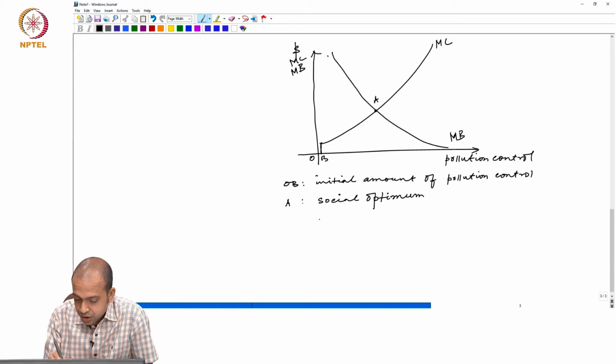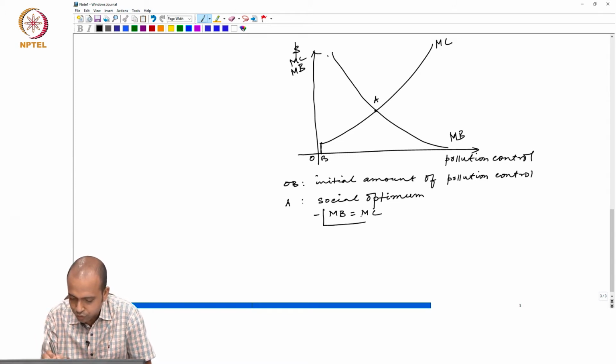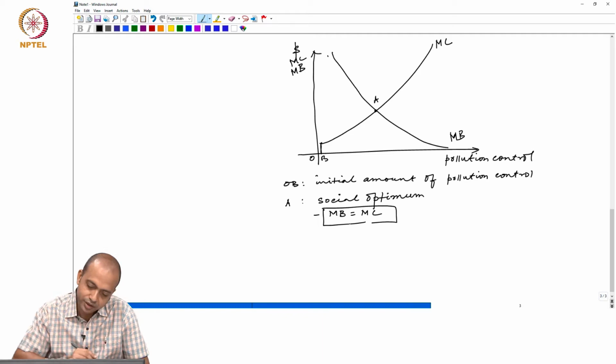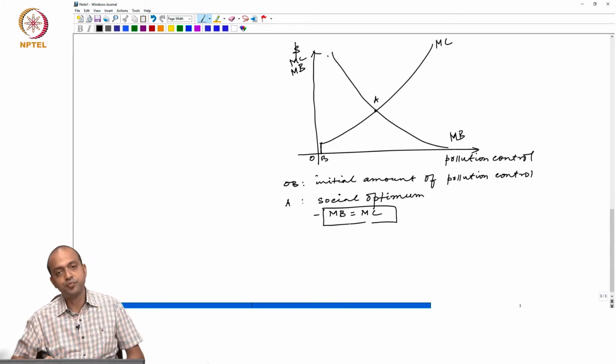Because at this level marginal benefit of pollution control is equal to marginal cost of pollution control. Please keep in mind, this is the social optimum. Society wants pollution control at a level where marginal benefit of pollution control and marginal cost of pollution control are equal.